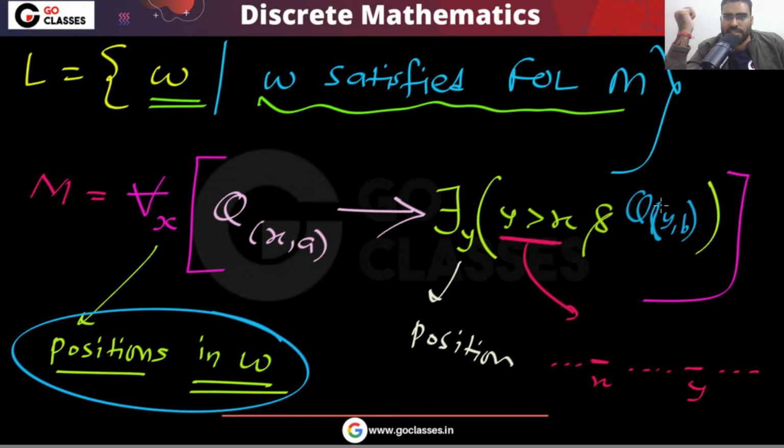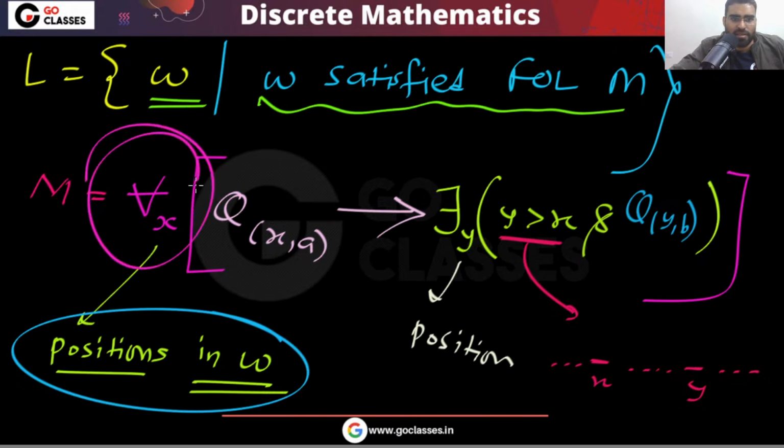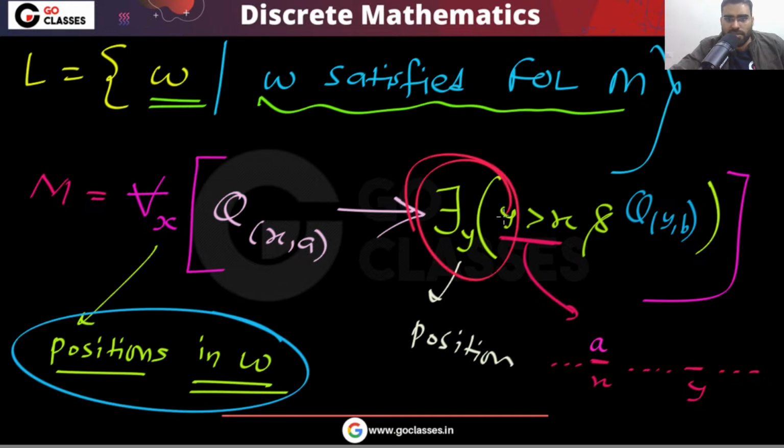Did you understand what this first order logic statement is saying? Let me explain. Very simple. Look at this and please try to understand. This is saying that for every position, if A is in that position, then there is some bigger position on which you have B.